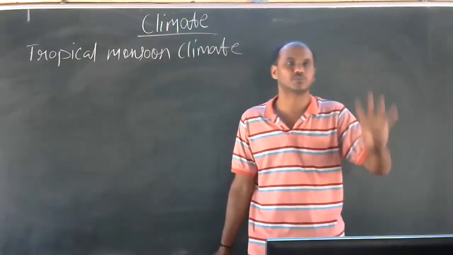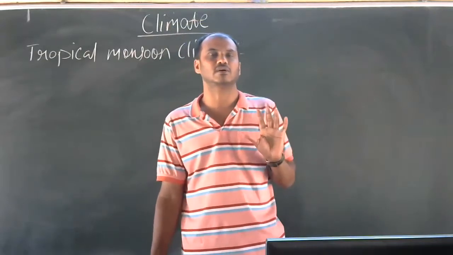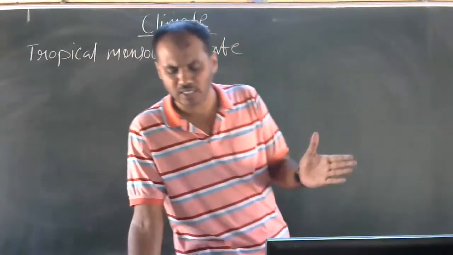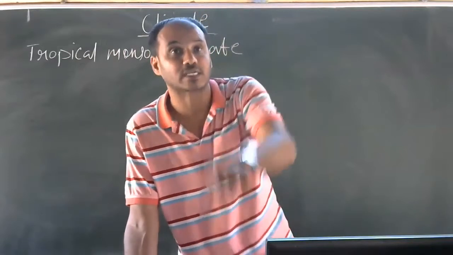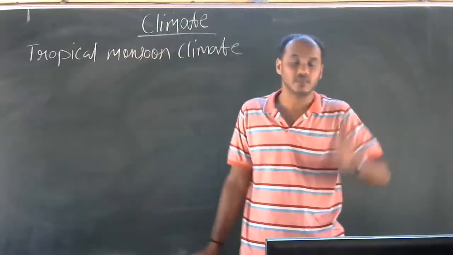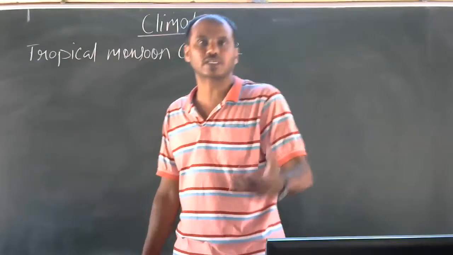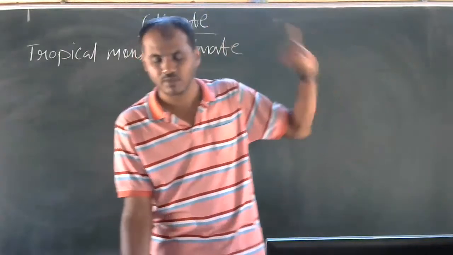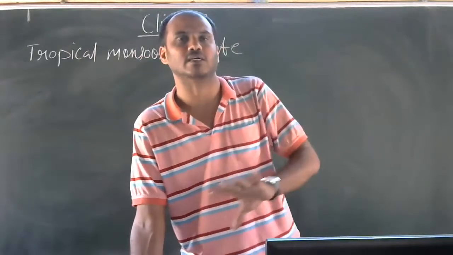Monsoon winds play a very important role. These influence the climate of Karnataka. A question may come: what are the factors that influence the climate of Karnataka? The same question may come as: which are the factors that affect the climate of Karnataka? Here, which are those factors? Geographical location, oceans, physical features, vegetation, monsoon winds. These are the factors which influence the climate of Karnataka.